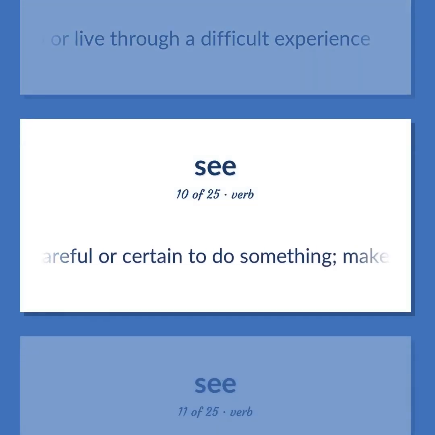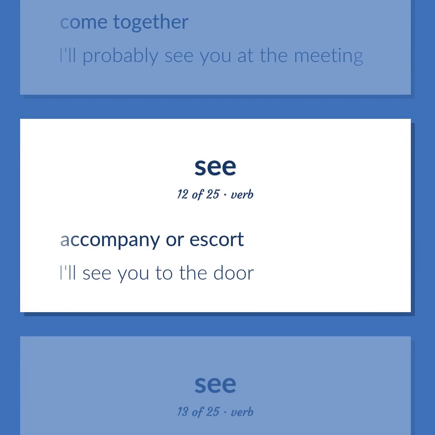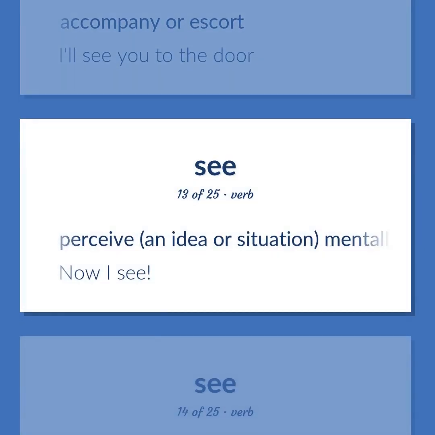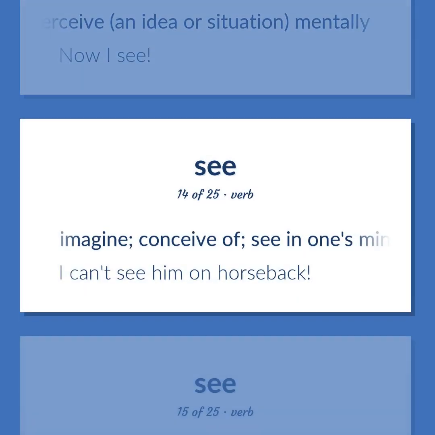Be careful or certain to do something. Make certain of something. Come together. I'll probably see you at the meeting. Accompany or escort. I'll see you to the door. Perceive, an idea or situation, mentally. Now I see. Imagine. Conceive of. See in one's mind. I can't see him on horseback.